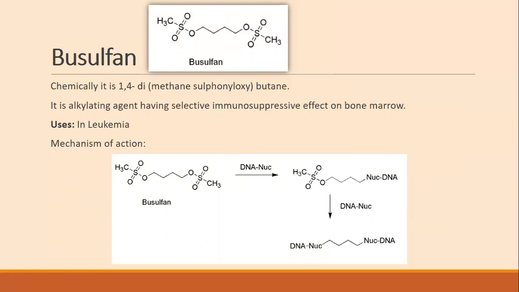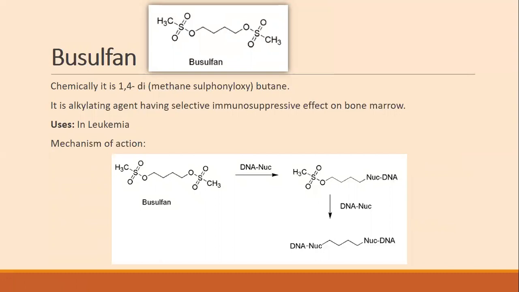Okay, so in case of nitrogen mustard, alkylation takes place via nitrogen atom. In case of busulfan, alkylation of DNA strand takes place via sulfur atom. Via sulfur atom. Okay. So the left hand side methyl sulfonyloxy functional group binds to A strand of the DNA molecule, and the right hand side of the sulfonyloxy methane portion binds to B strand